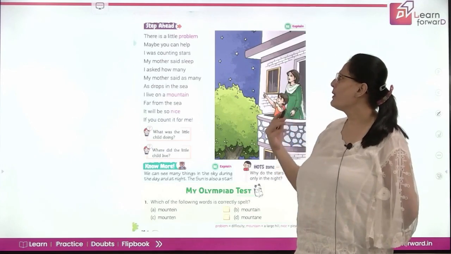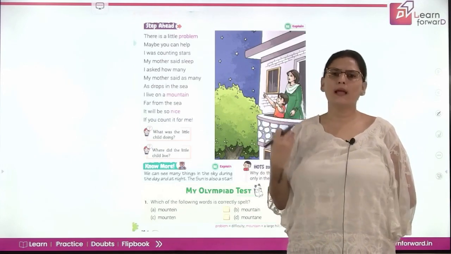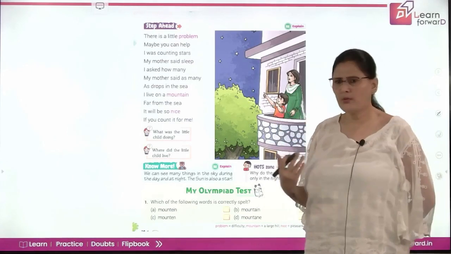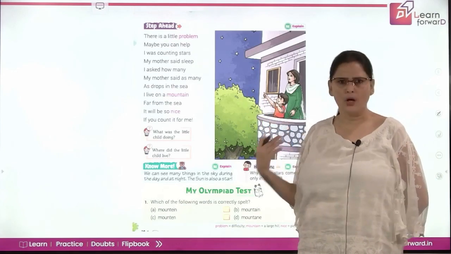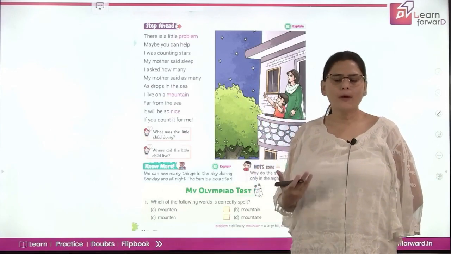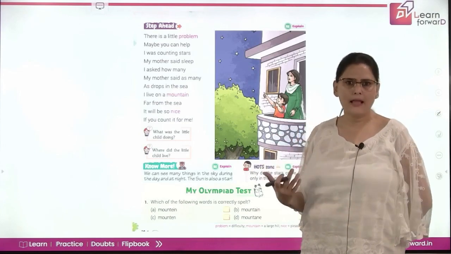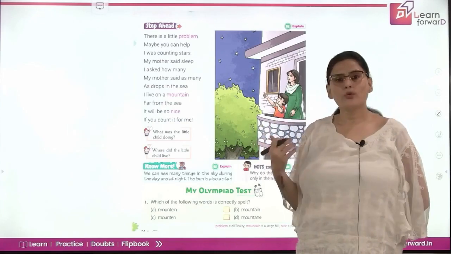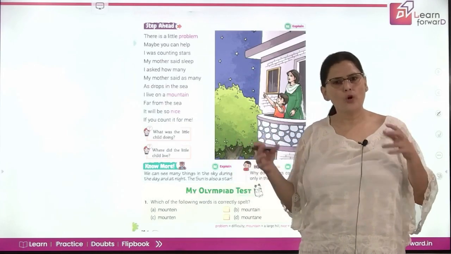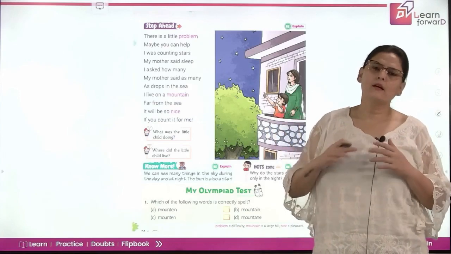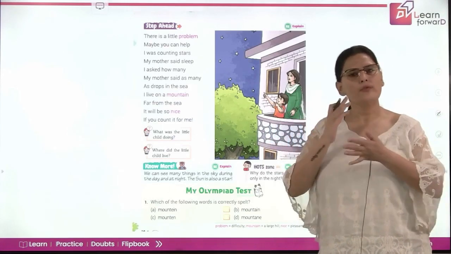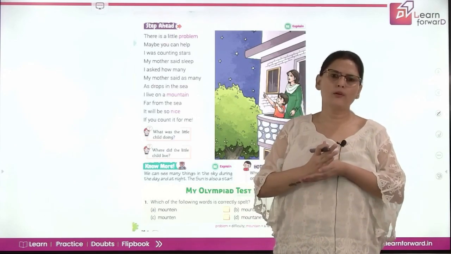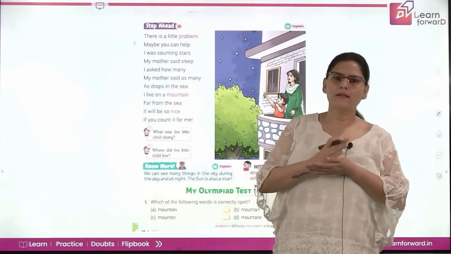Maybe you can help me. I mean, I need your help in counting the stars. My mother was saying that it's time to sleep, but I was saying that I need to count the stars. The little boy asked his mother how many stars are there in the sky. And the mother replied, as many as drops in the sea. So she said, as many drops as the sea has, the sky has those many stars. We can neither count the drops in the ocean or the sea, right? We cannot count the drops of water in the sea, nor can we count the stars in the sky.